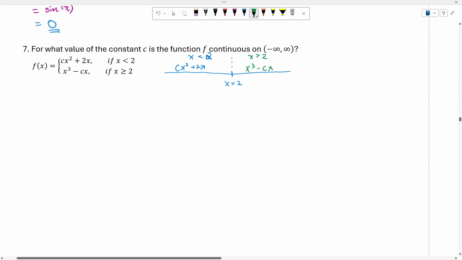Again, it's a polynomial function. We know that for polynomial functions, the domain is all real numbers. So we could say that since cx squared plus 2x and x to the power 3 minus cx are polynomial functions,